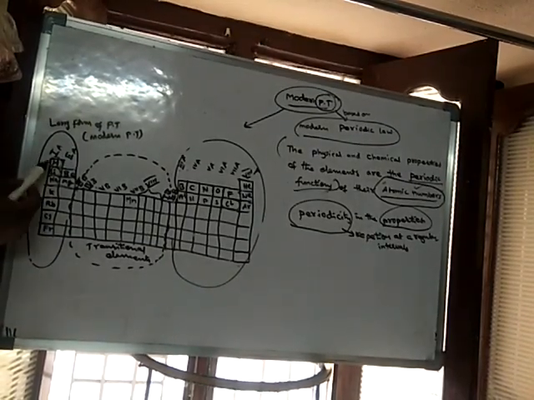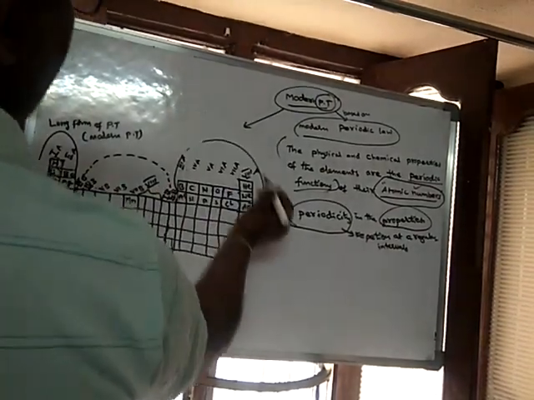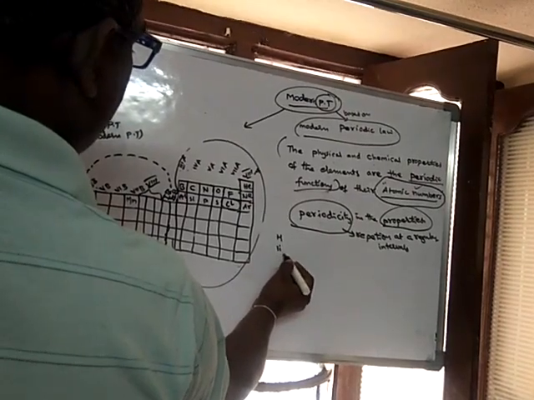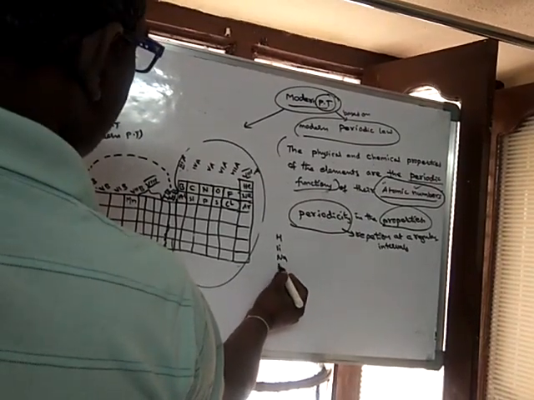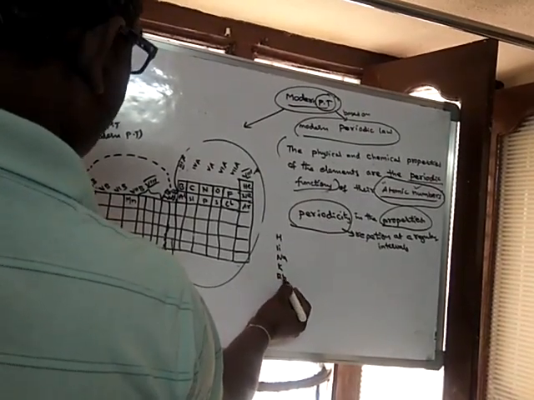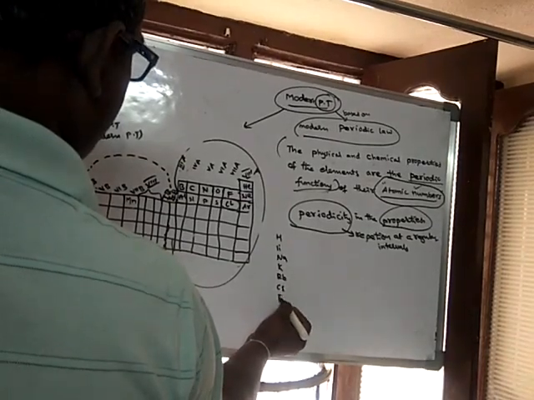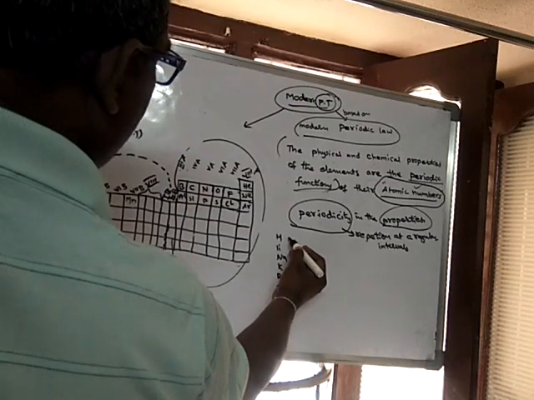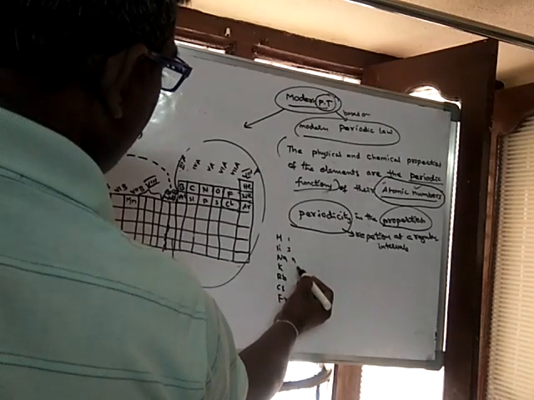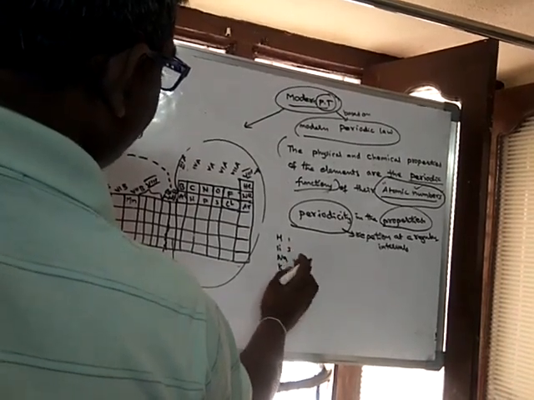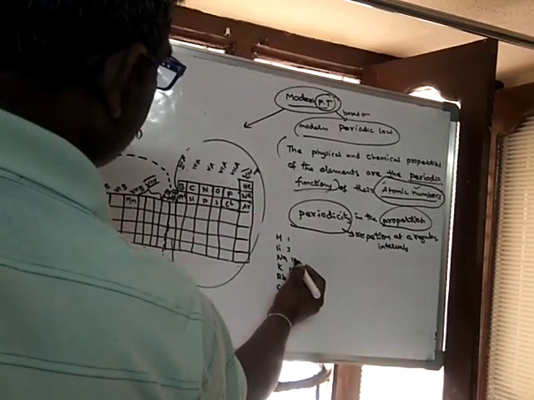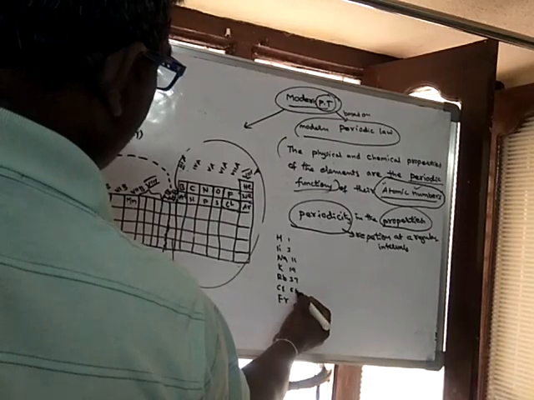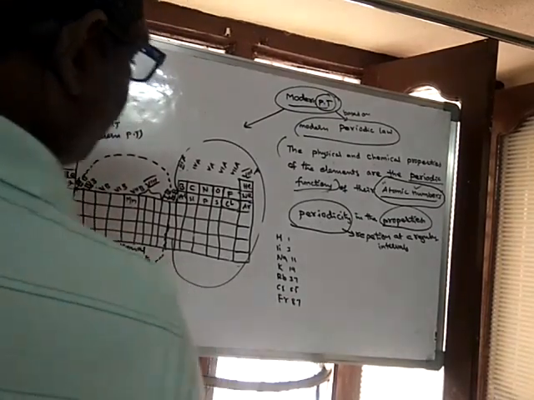So if you see hydrogen, lithium, sodium, potassium, rubidium, cesium, francium, their atomic numbers are 1, 3, 11, 19, 37, 55, 87.